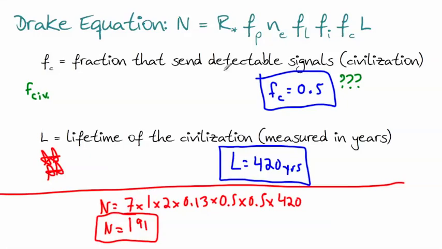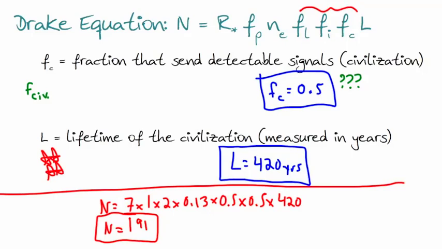But what it does tell us is what the important things are. So at least it gives us a shopping list of variables we need to find out about. Although we know the rate of star formation, we know what fraction have planets, at least we're getting better here. The fraction of those that are habitable, we have an idea about those. But then what fraction of those have life? Well, we'd have to detect life there, so these get worse. What fraction of life is intelligent? We don't know. What fraction of those have a civilization? Really don't know. How long do civilizations live? We really don't know. But as we learn more about ourselves, these ones right here become really important.